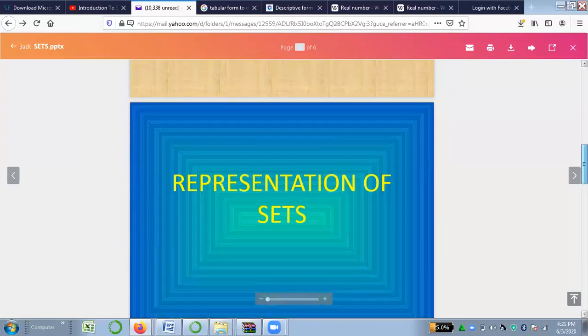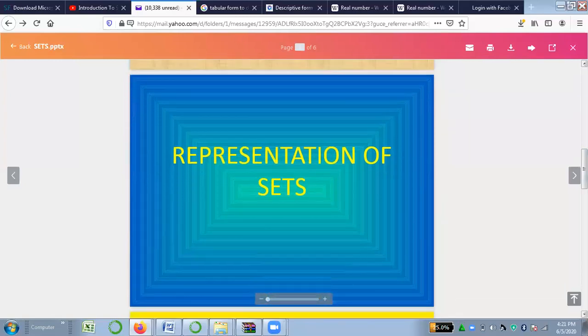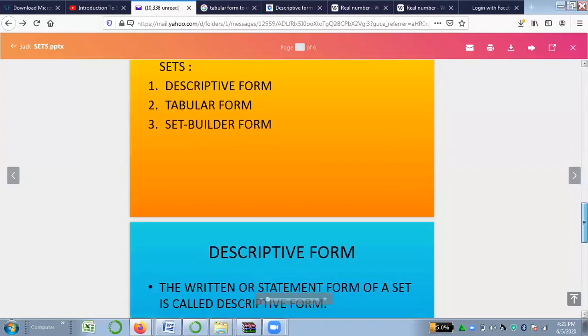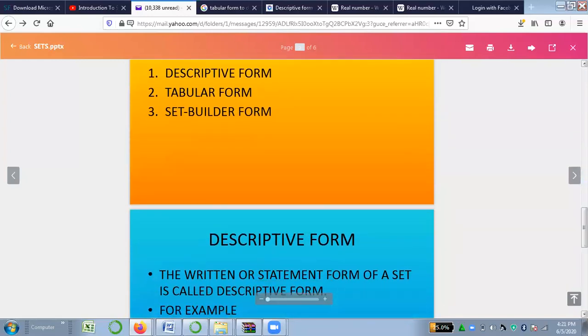Then we have the next slide, representation of sets. How can we represent our set? There are two methods of representation of sets. Actually, there are three methods, but in class 7 we will study two methods: descriptive form and tabular form. Set builder form we will study in class 8, inshallah.